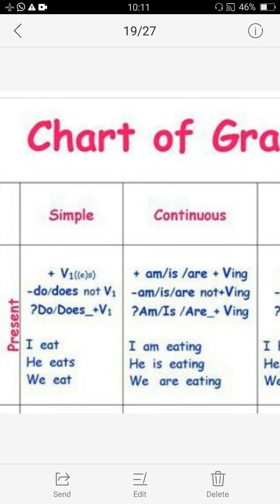Again, remember the structure: subject plus is, am or are, then verb ing form. The main thing in continuous tense is the verb's ing form. The ing form tells that it is in continuous tense with the helping verb is, am, are. If we talk about the negative sentence, we simply use not: is not, am not, or are not. I am not eating, he is not eating, or we are not eating.